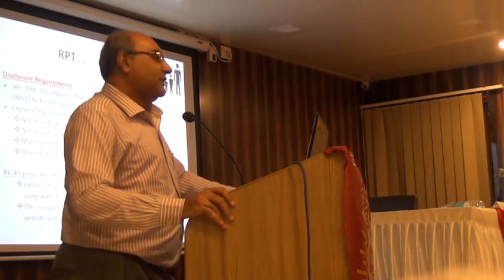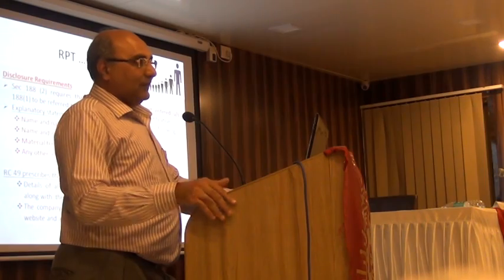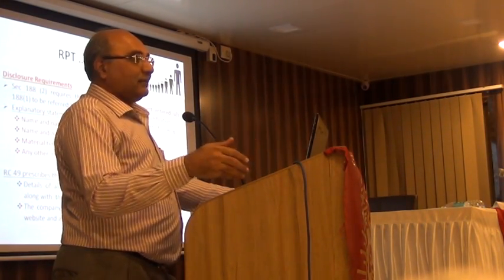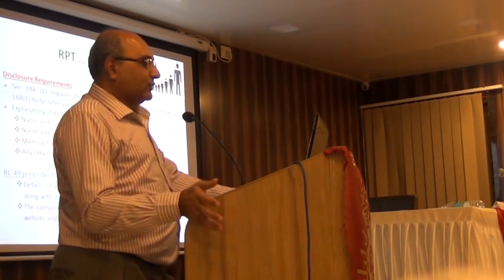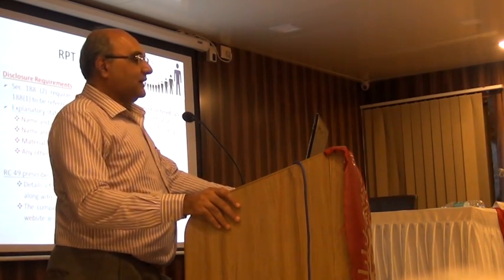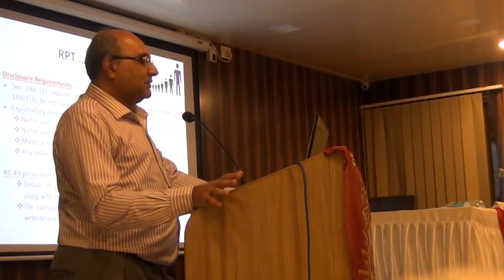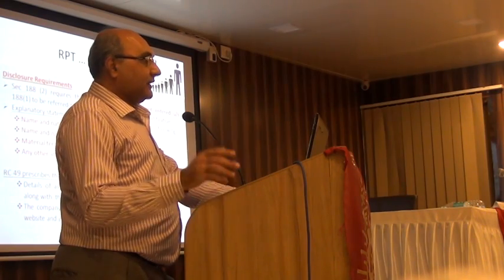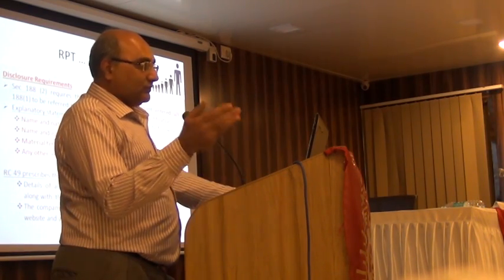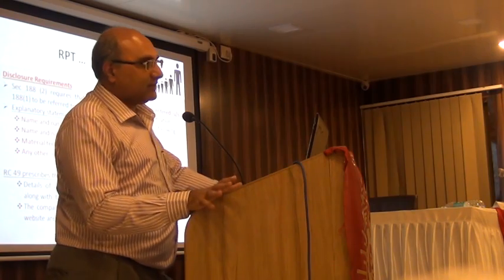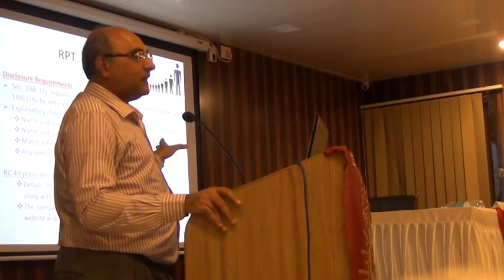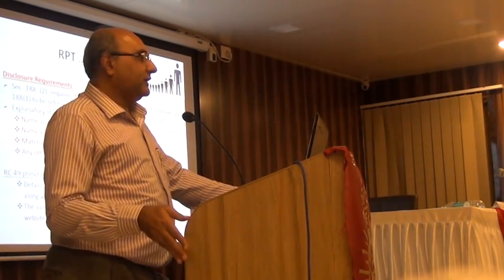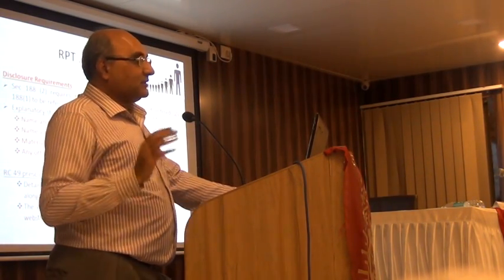The final thing in related party transaction is disclosure. Having got identification of related parties, what is the approval process, finally whatever are the transactions you need to disclose. And you need to disclose in the board report all related party transactions along with that justification. In the director's report, you need to justify everything and give all the transactions. Luckily, it doesn't now apply to private companies. But in a public company, you have to give a whole list of related party transactions with that justification.